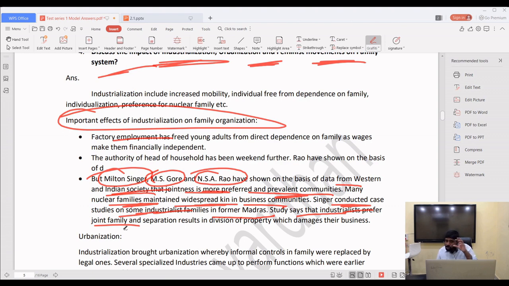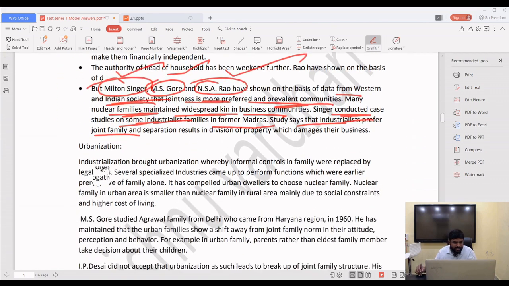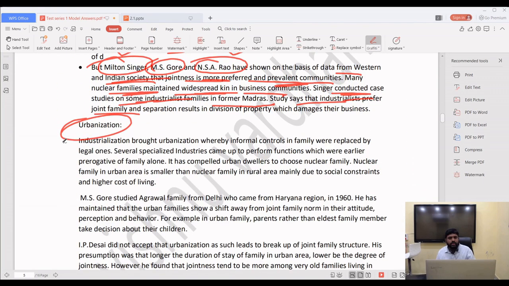So these studies you have to write in your answer. What is the opinion of Milton Singer? What is the opinion of M.S. Gore? What is the opinion of N.S.A. Rao? Then next, urbanization. The same you have to write.